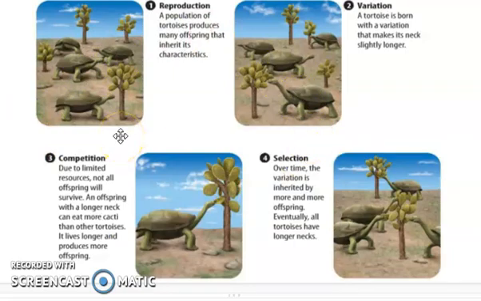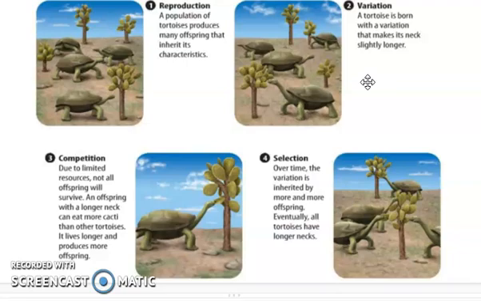So we saw this natural selection with the tortoises and with the finches. So one example here is the tortoises are reproducing. They have a whole bunch of offspring that inherit their traits, and then they have a variety of traits.